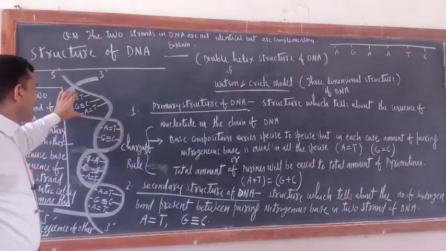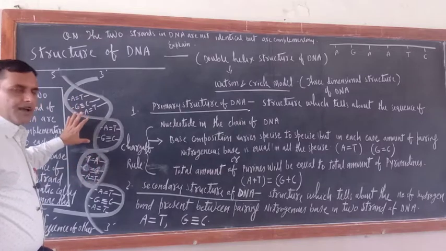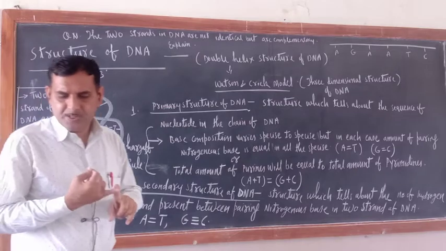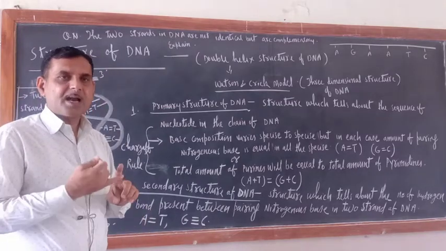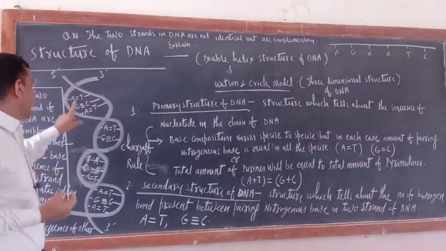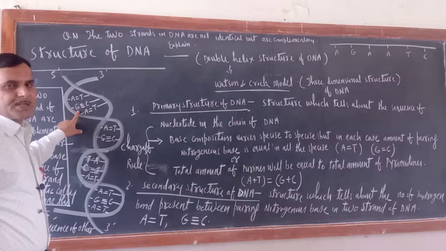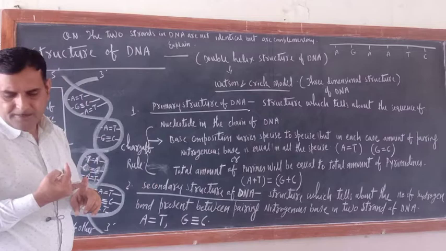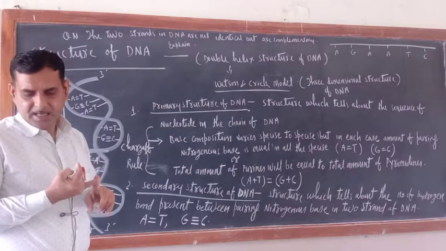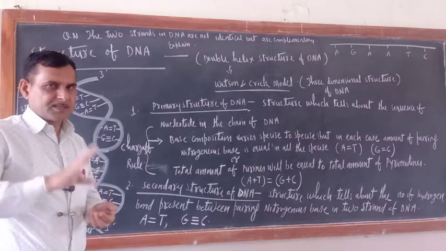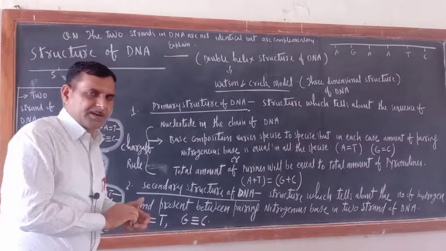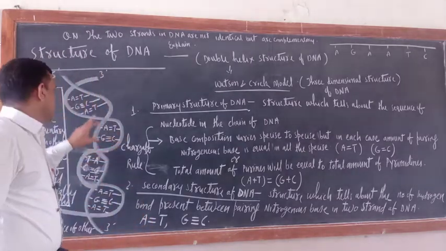Here two types of nitrogenous bases are there, purines and pyrimidines. What are the examples of purines? Purine examples are adenine and guanine. Pyrimidines are thymine, uracil and cytosine. Once again listen, I think in the first line I made a mistake because I was seeing something else.